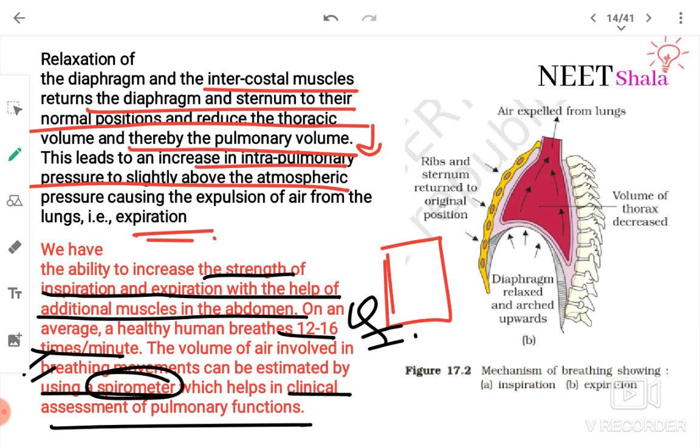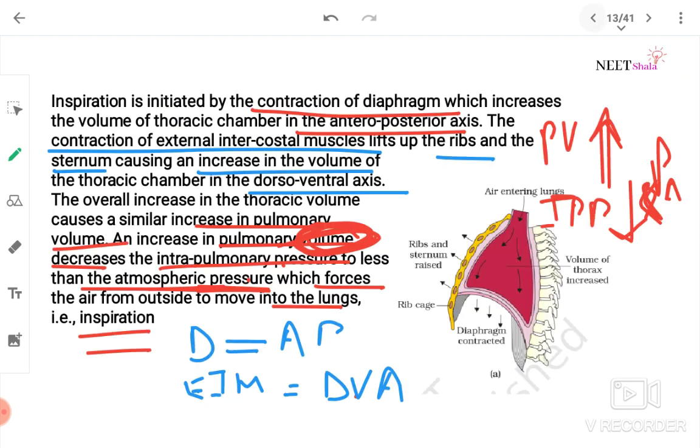This is a spirometer, and this is the diagram. Air expelled from lungs. Ribs and sternum return to their original position. Diaphragm is relaxed and arches upwards. Volume of thorax decreases. The other diagram was this, where at the time of inspiration, the diaphragm contracted, volume of thorax increased, and ribs and sternum raised.